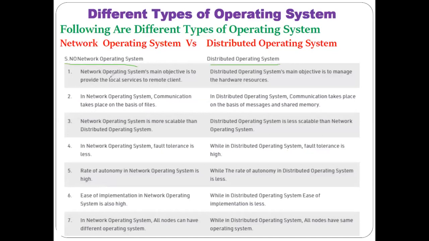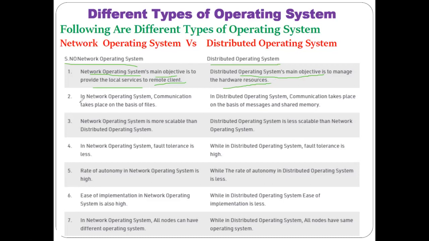In the case of network operating system, the main objective is to provide local services to the clients. Mostly it is popular to manage local services like sharing the printer, scanner, and files within a limited area. As opposed to that, the distributed operating system's main objective is to manage the hardware resources, give the different client computers access to the different hardware resources, as well as distribute the operating system within all the client computers.